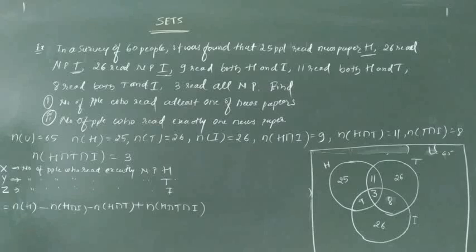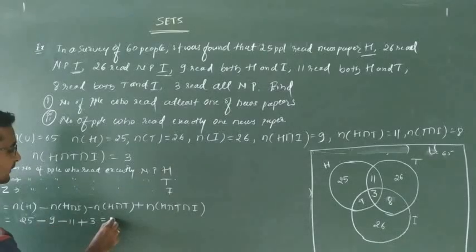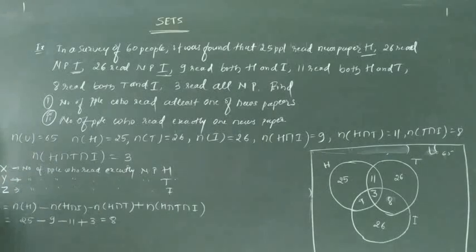We have to use only this one formula. Here we have to take only N of H, N of H plus N of T, only whatever contents are there, we have to take. N of H is how much? 25 minus N of H intersection I, H intersection I is 9, H intersection T is minus 11 plus, how much do you get here? N of X is 25 plus 3, 28. 28 minus 20, that is 8. We get the number of people who read exactly newspaper H as 8.